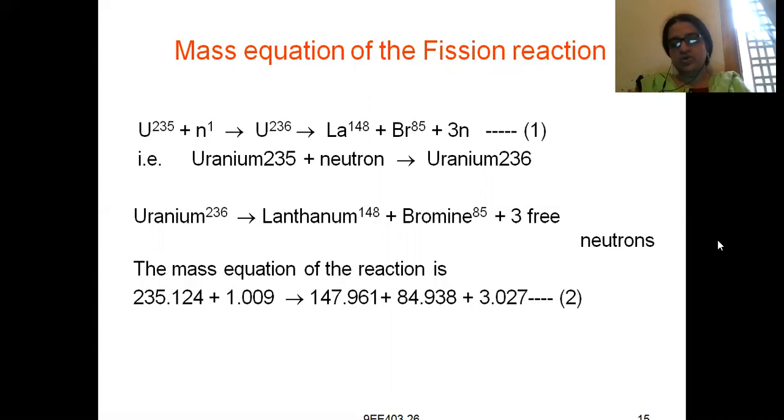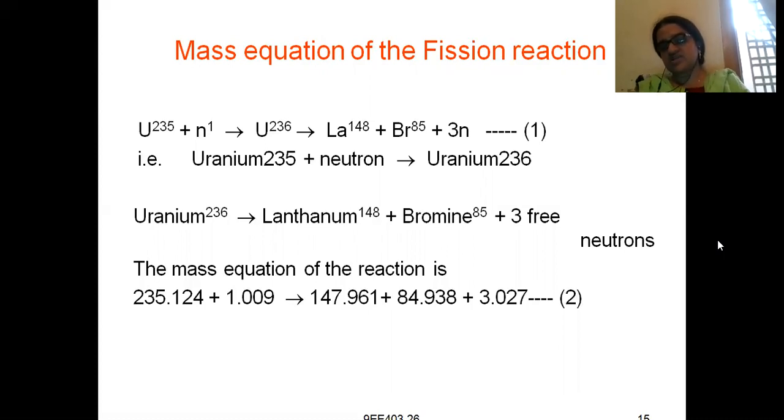Uranium-235 plus one neutron will give uranium-236, which will give lanthanum plus bromium plus 3 neutrons: lanthanum 148 plus bromium 85 plus 3 neutrons.